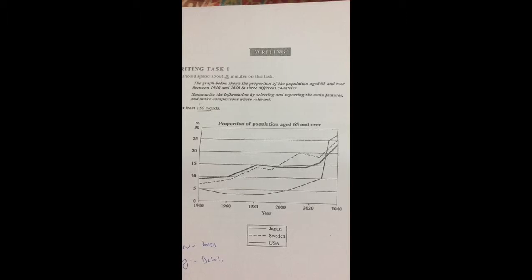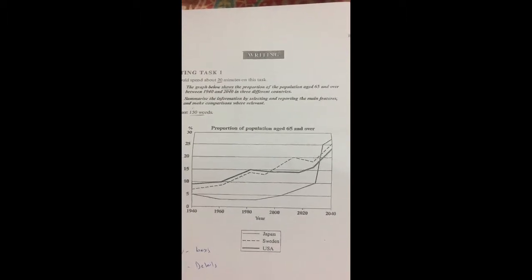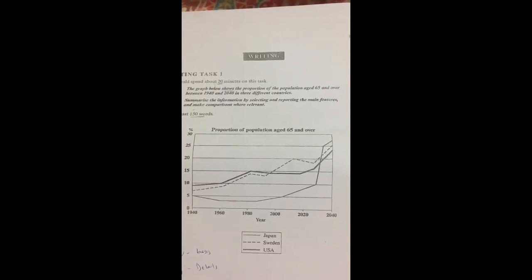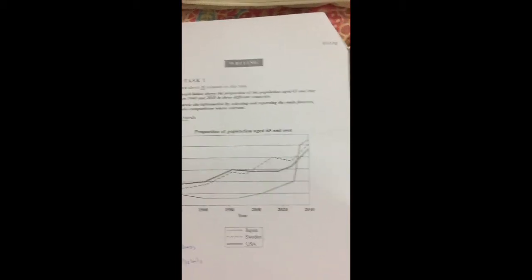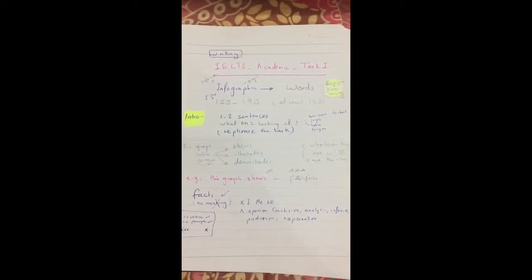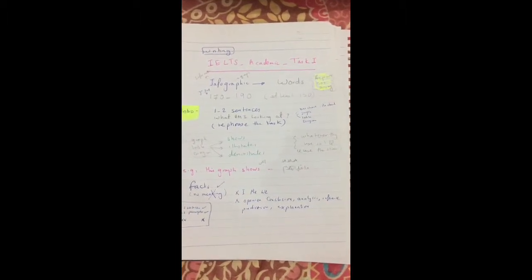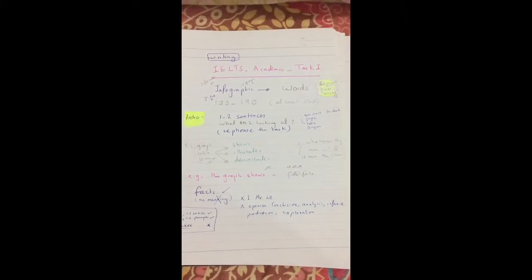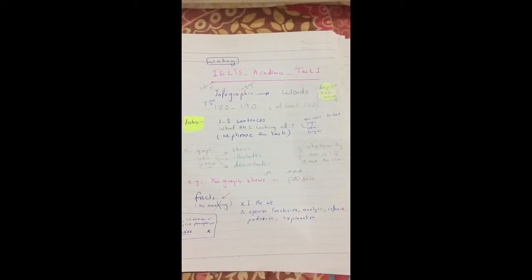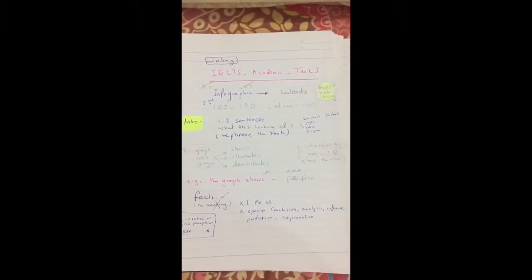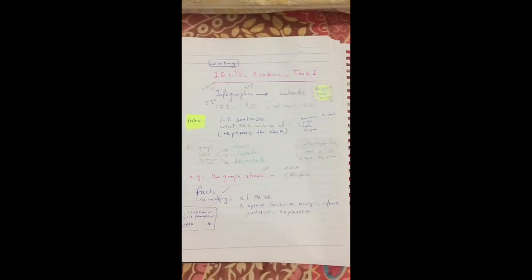So if they ask like here, the graph below shows blah blah blah, we will change the word the graph shows into illustrates, into demonstrates, and that's all. Only we will change the word. We will take whatever they use in the task, and we will use another one. Three only: shows, illustrates, demonstrates. So we will say this graph or table or diagram shows, illustrates, or demonstrates, and then we will continue whatever they said, blah blah blah blah.